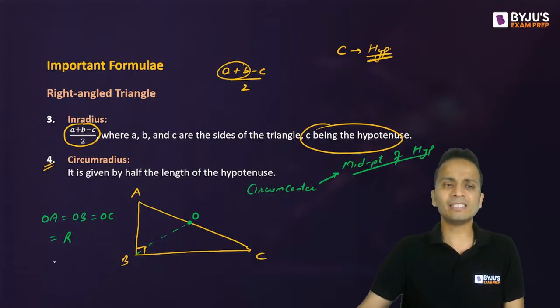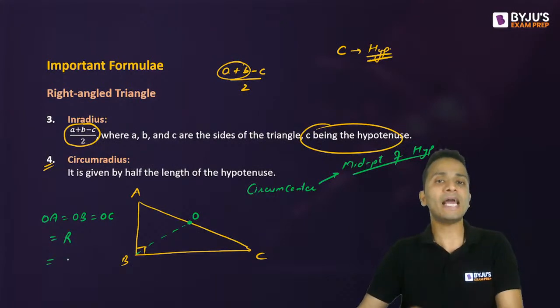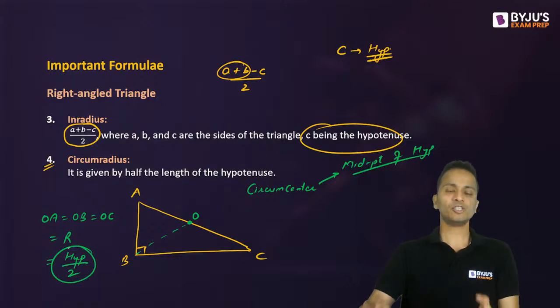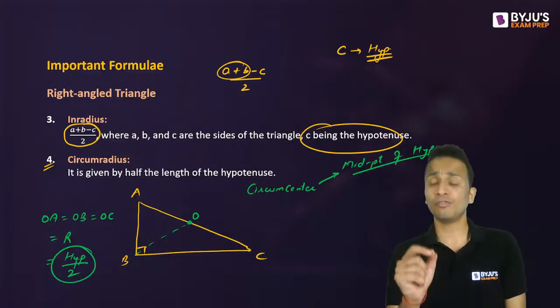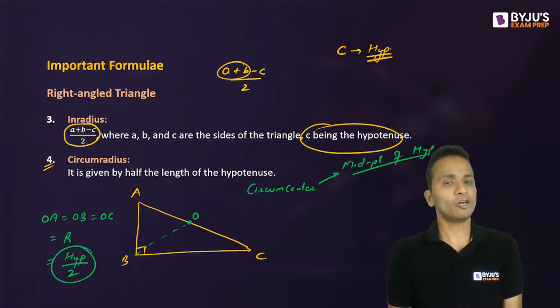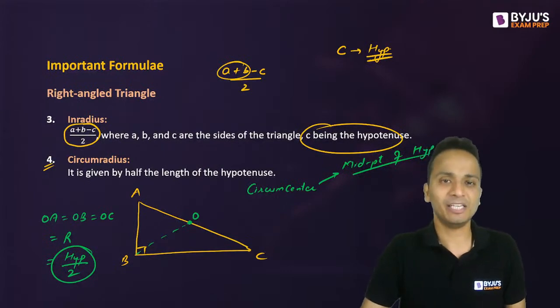So you can say that the circumradius of a right angled triangle will always be hypotenuse divided by 2. So inradius and circumradius for a right angled triangle, these are the direct formulas. Now you all can keep noting down all these things. It will definitely help you in the examination.